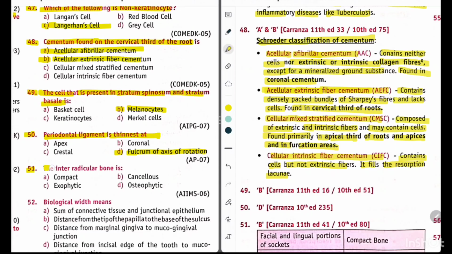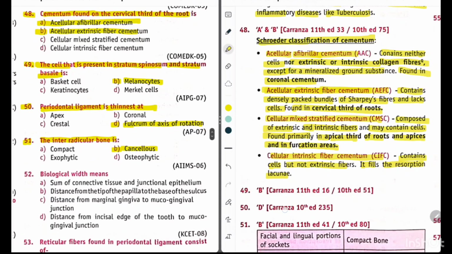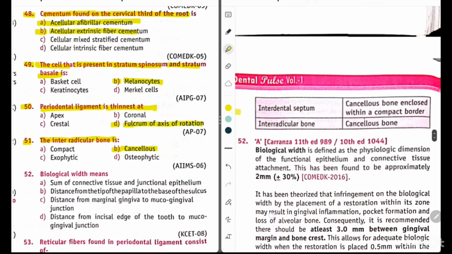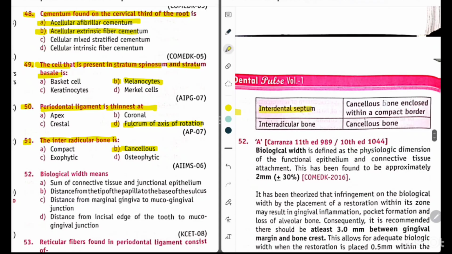Question 51. The interradicular bone is? Option A compact, option B cancellous, option C exophytic, option D osteophytic. So its answer is option B cancellous. Facial and lingual portion of sockets consist of compact bone and alveolar bone proper, thin compact bone; interdental septum, cancellous bone enclosed within a compact border; interradicular bone, cancellous bone.